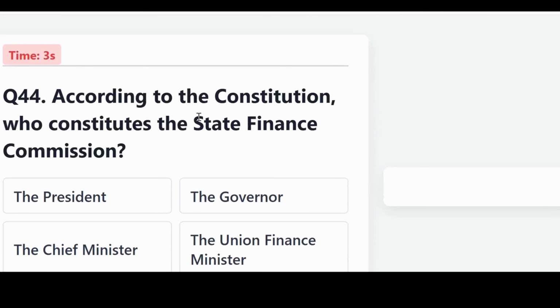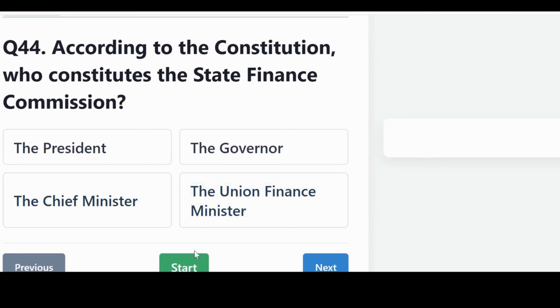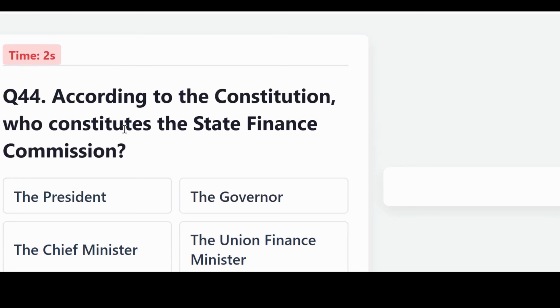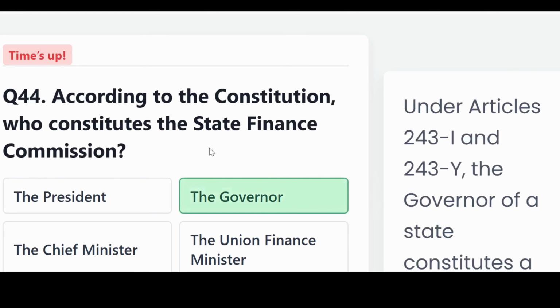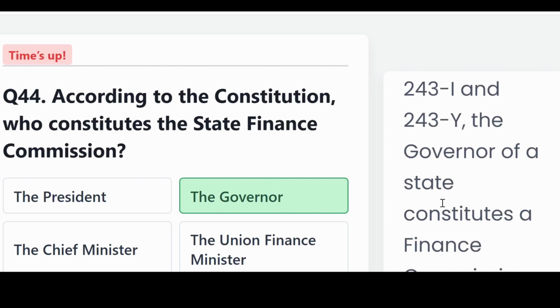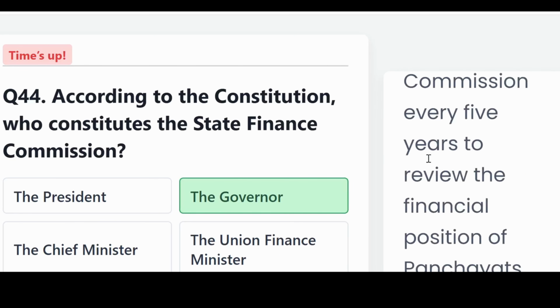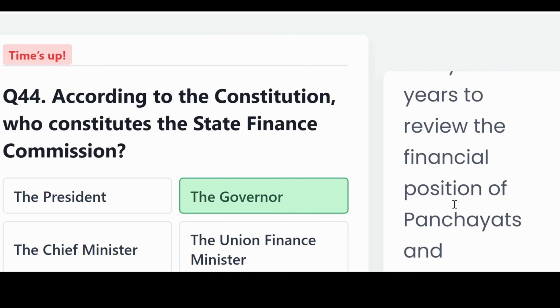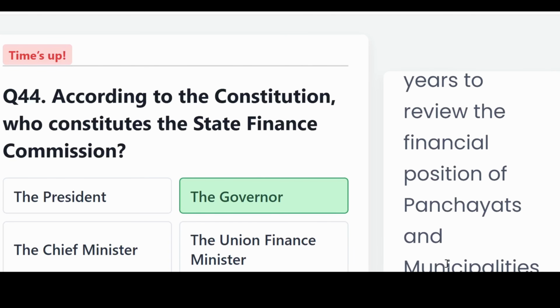According to the Constitution, who constitutes the State Finance Commission? Is it the President, the Governor, the Chief Minister, or the Union Finance Minister? And the correct answer, the Governor. Under Articles 243I and 243Y, the Governor of the state constitutes a Finance Commission every 5 years to review the financial position of the Panchayats and the municipalities.